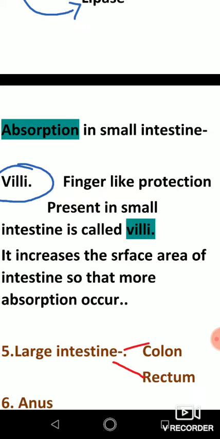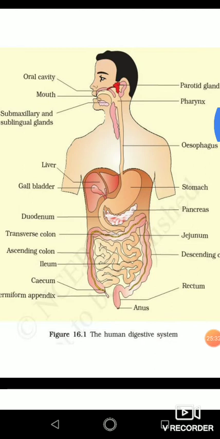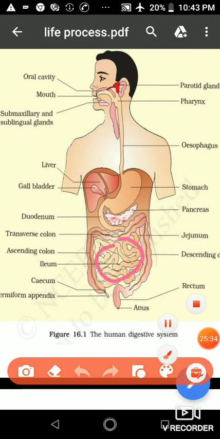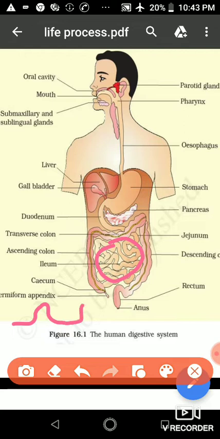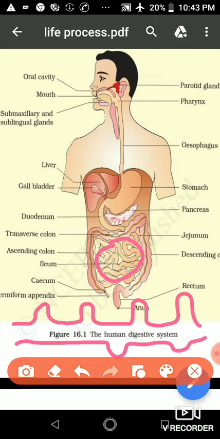So for absorption, the wall of small intestine has some finger-like projections called villi. Students, this is a small intestine, and there are some finger-like structures present in small intestine, like this type. This finger-like structure is called villi.